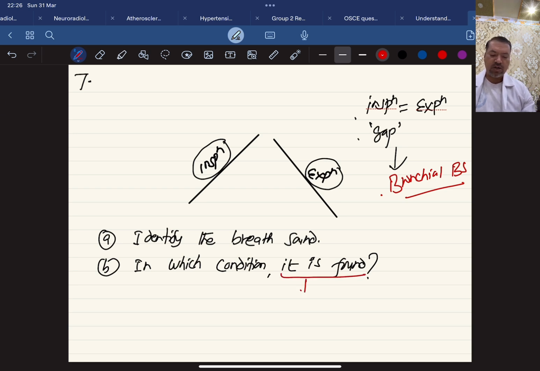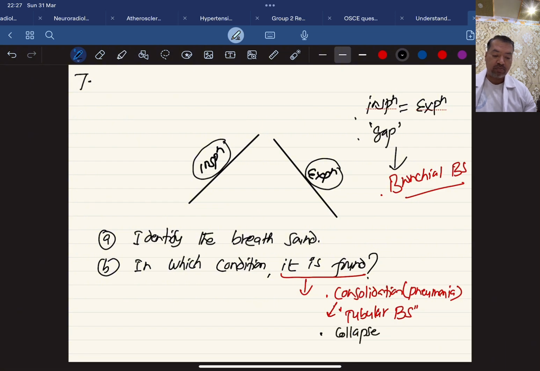So you can remember consolidation or pneumonia is one of the very common conditions where bronchial breath sound is heard, and in this case it is called tubular type of bronchial breath sound. Another condition where bronchial breath sound is heard is collapse, where the bronchus is patent. This is also important to memorize. Patent means the bronchus is not blocked completely.